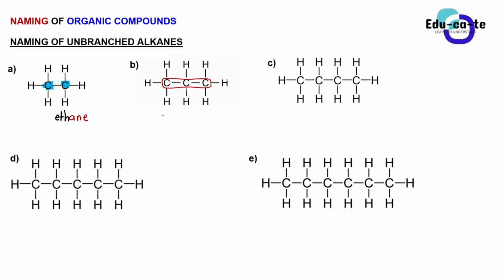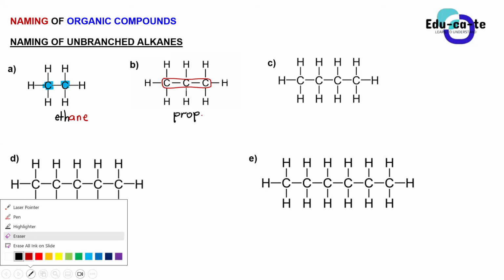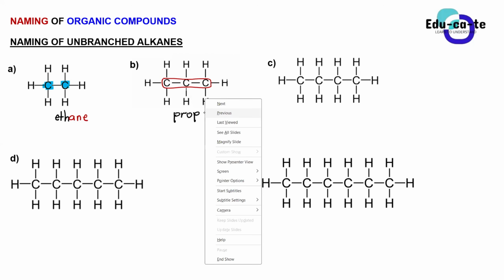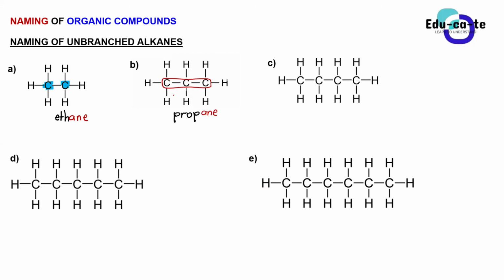So I'm going to write prop first as the root name. Prop. It's unbranched, so I won't write anything before the prop. I won't write anything because it's not branched yet. There's no side chain here, right? You can see that, guys. So what is the last part of this name? Yes, Mahlodi? Ain, sir. Yes, it's an ain because this is an alkane. We are going to use ain, so this is propane.